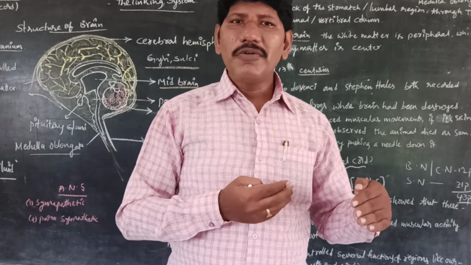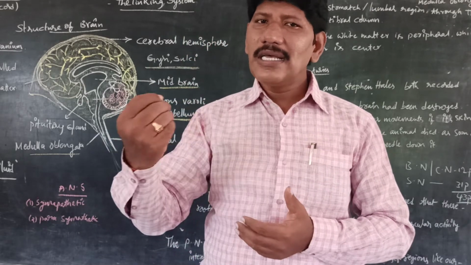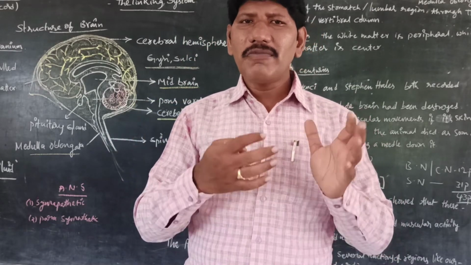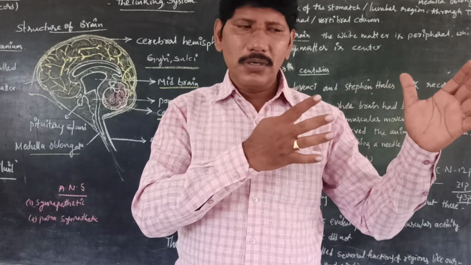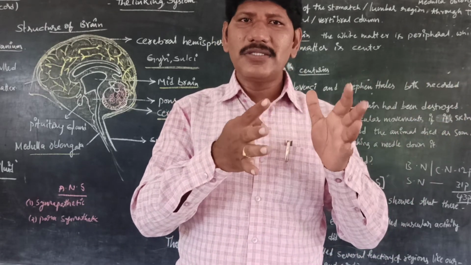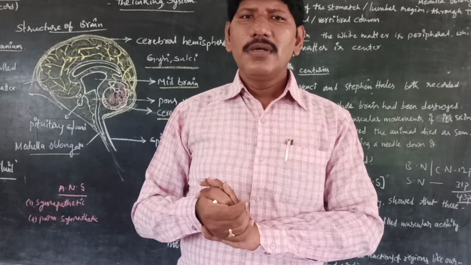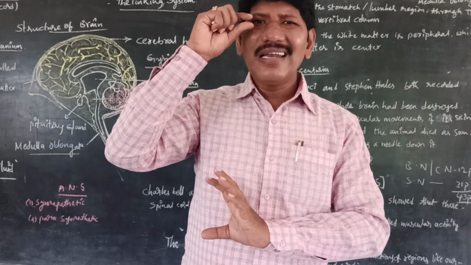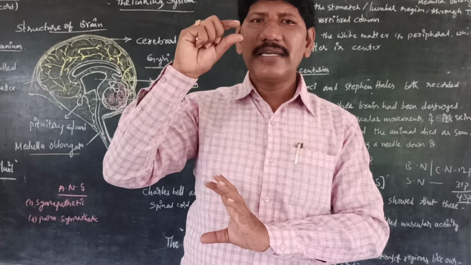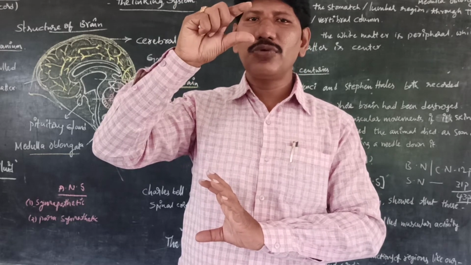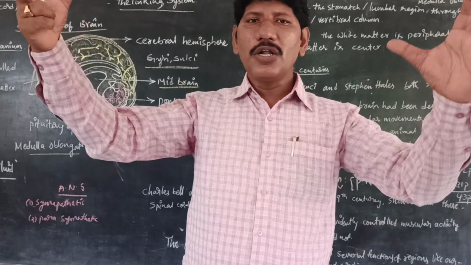All of a sudden I enter our classroom to teach the class. When I enter from the bright light into this dark room, my iris is getting less intensity of light. Immediately the iris has to increase its diameter, and it allows more light.